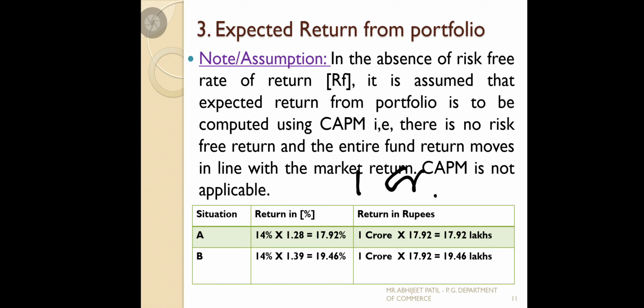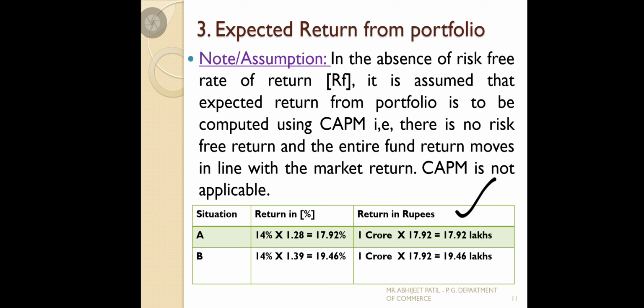If you go for the first, we multiply the expected return with the invested amount, 1 crore into 17.92%. So the total return will be 17.92 lakhs as per the conditions of situation number 1.